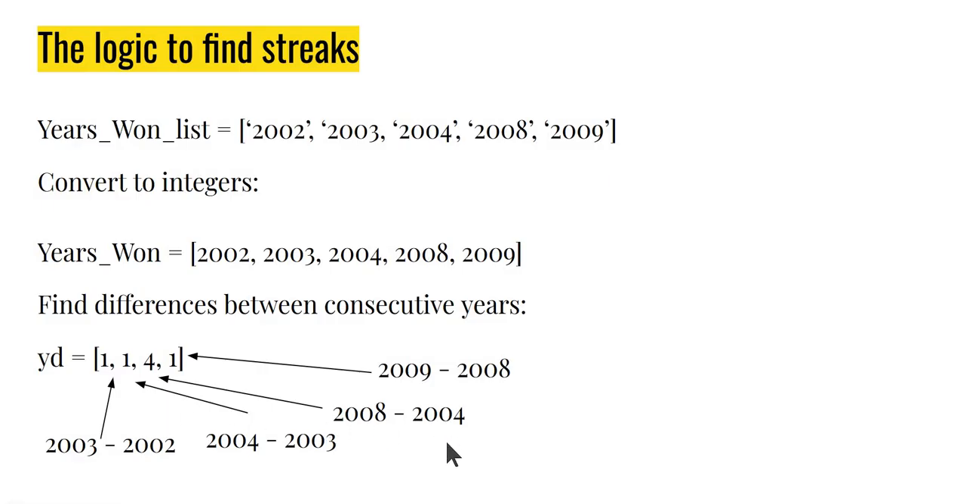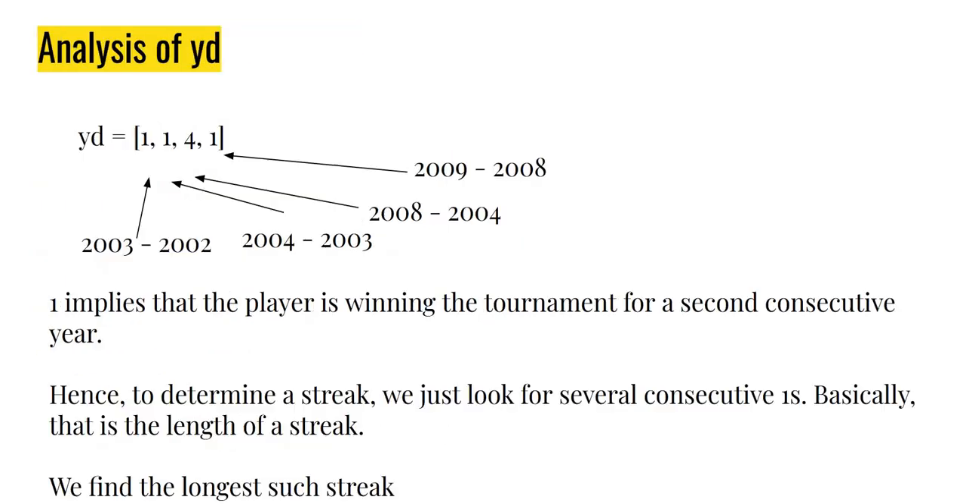Now we'll see how we do this in code. It's quite nice. Thereafter, the analysis will basically come down to analyzing this YD. We will figure out where the ones are in this YD. Now, why do I look for a one? Well, because remember, one here implies that the player has won for a consecutive time. That's why the difference between years is one. One implies that there's a consecutive win.